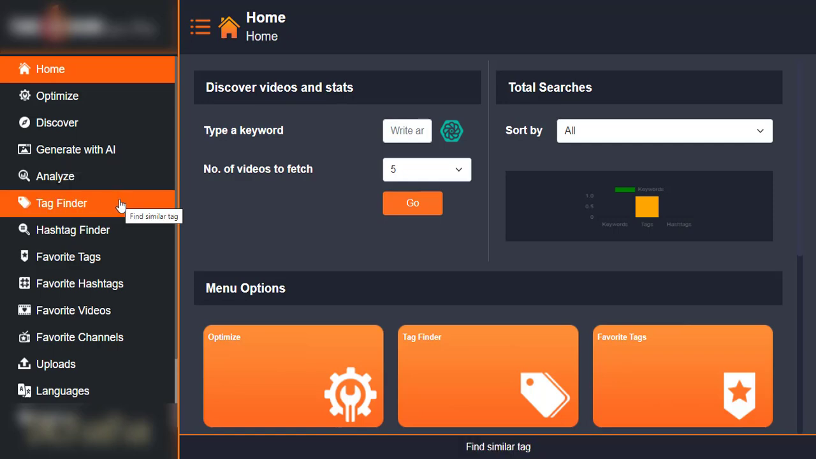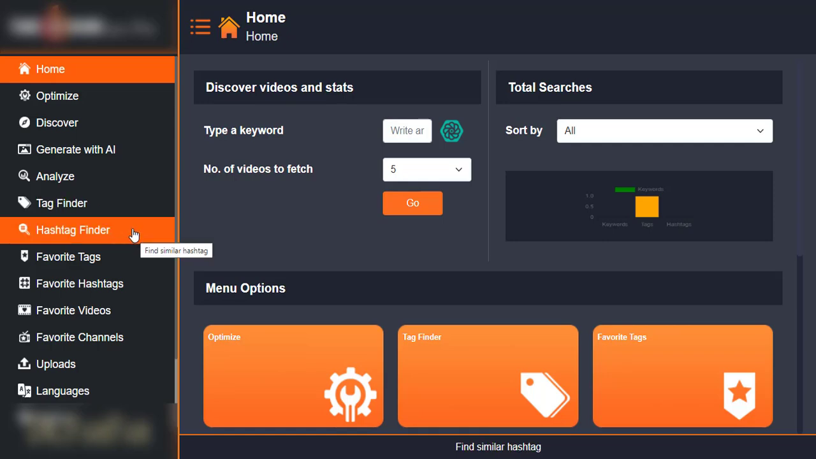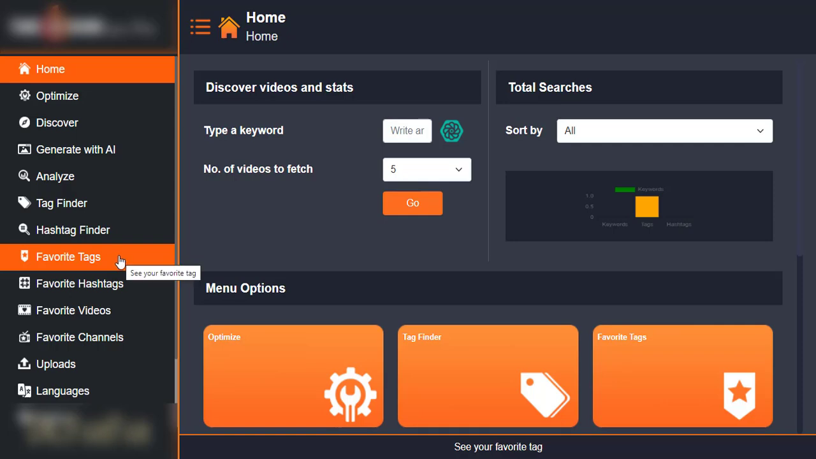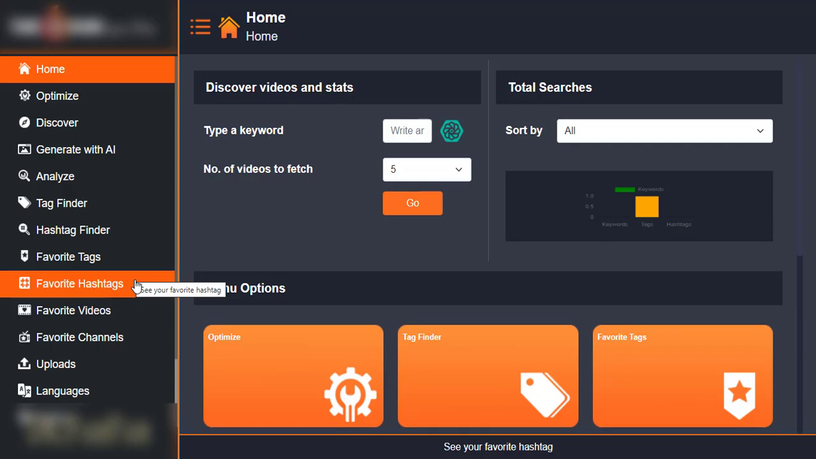If you want to look for tags, you can see the tag finder right here. You want to look for similar tags that are similar to a particular keyword you're going to give, or that you already have on a video you want to upload on YouTube. So this is the hashtag finder feature, whereby you can find similar hashtags to rank for as well. You can also favorite your tags, whereby you will have some tags in your favorite section that you can fall back to at any time to use for any of your videos. The favorite hashtags work the same as well.